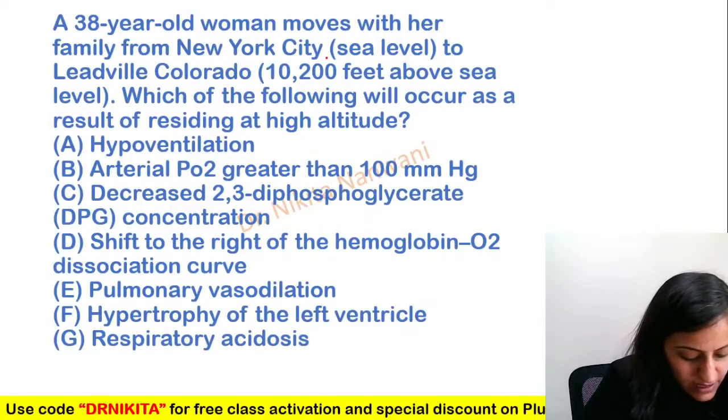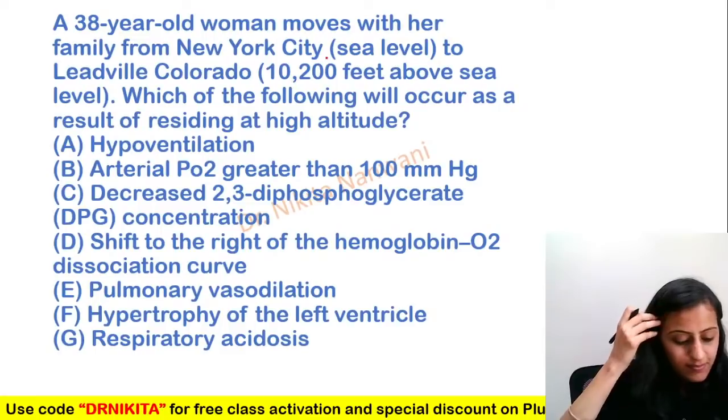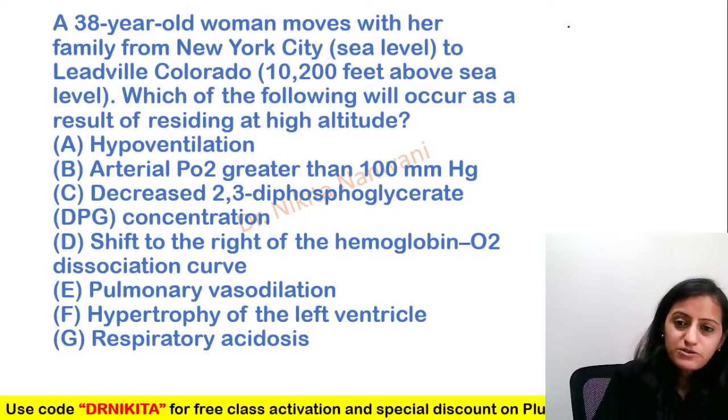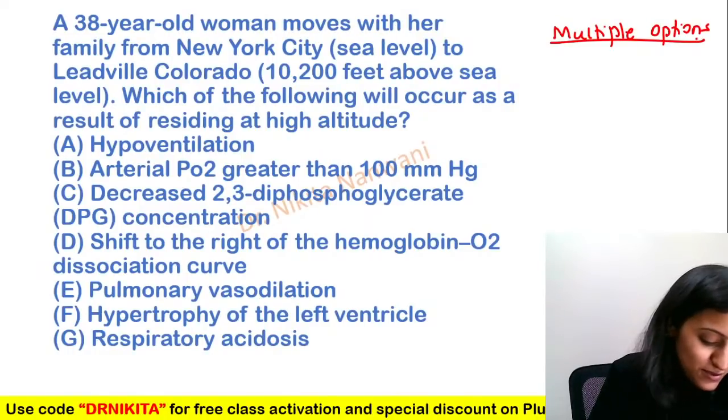You can choose multiple options as well if you want.